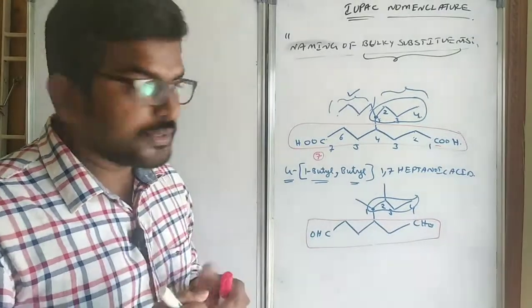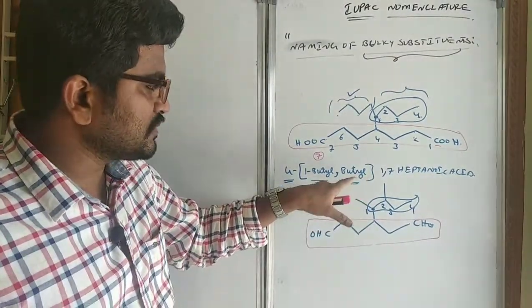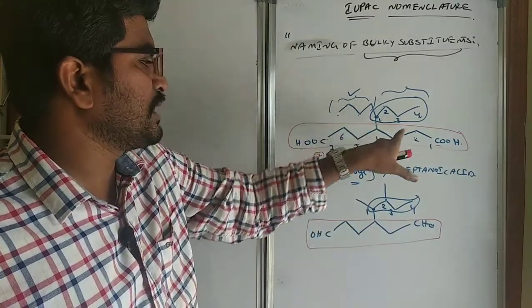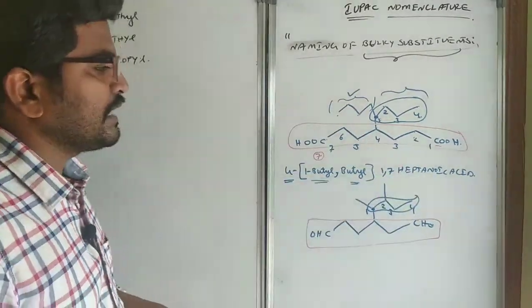What is 1-butyl? For this butyl substituent, on the first position 1 butyl group is there. That's why 1-butyl, 1,7-heptanoic acid.